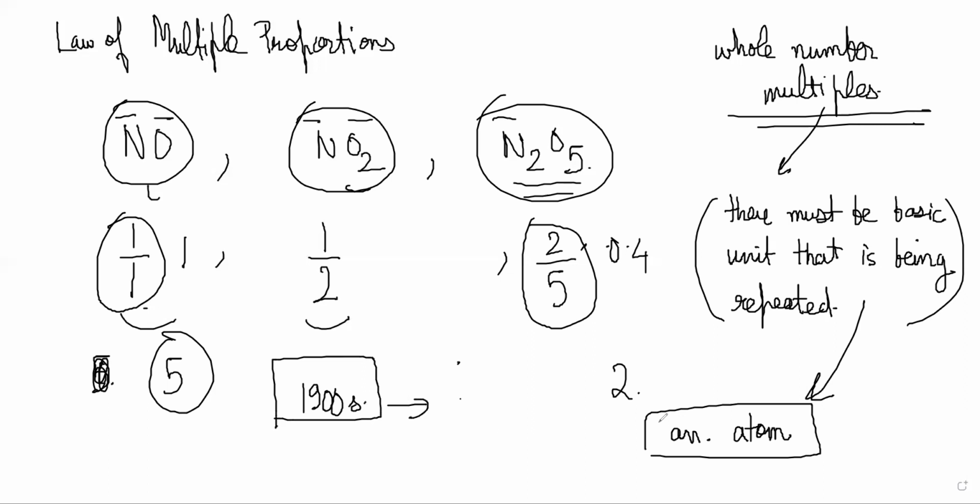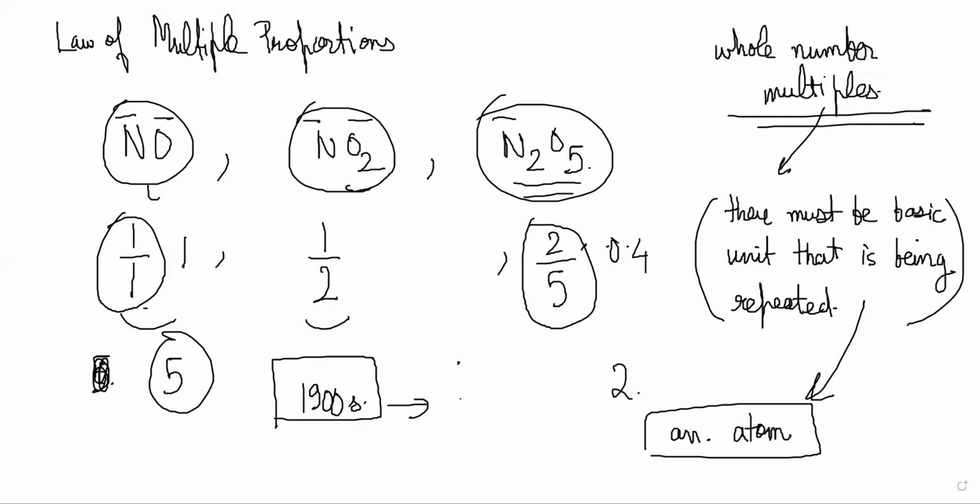Around that time, people started believing that atoms exist. So you can imagine that all of the chemistry you learn today is just 100 years old. 100 years ago, nobody would have believed all this. And in 100 years, we have learned so much. That is quite remarkable.